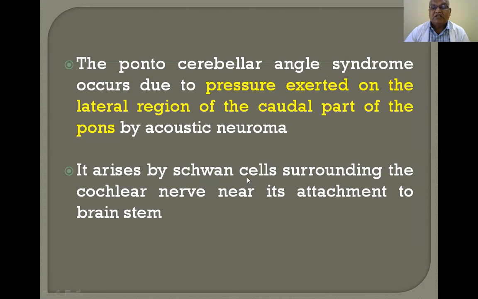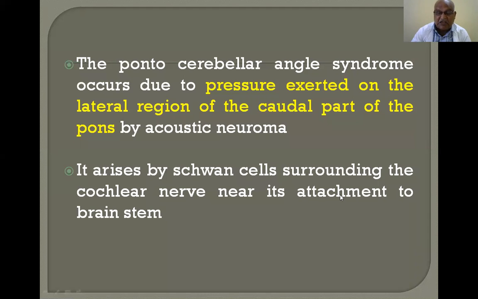It arises by Schwann cells surrounding the cochlear nerve near its attachment to the brainstem. Pontocerebellar angle syndrome occurs due to pressure exerted on the lateral region of the caudal part of the pons by acoustic neuroma.